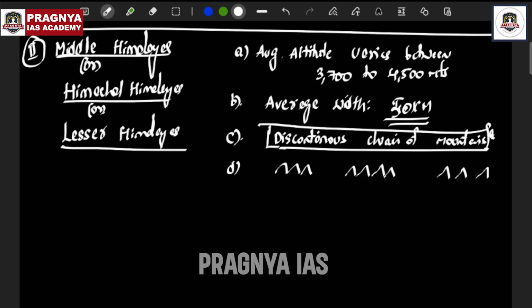Some of the mountain ranges within the Himachal Himalayas or Middle Himalayas are the Pir Panjal. The Pir Panjal range is part of Jammu and Kashmir and Himachal Pradesh; in both areas you can see it.